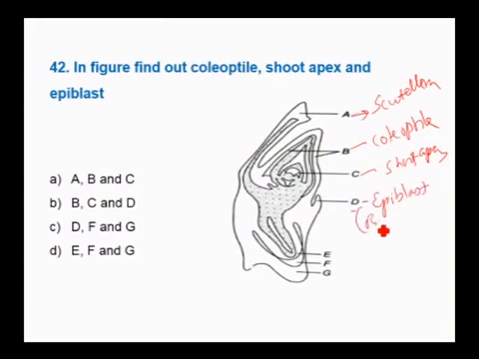Epiblast is nothing but a rudimentary cotyledon, which is not grown. Then here we have the coleorhiza and other parts. Here we have to concentrate on the coleoptile. B is the coleoptile, shoot apex C, and epiblast D. So BCD is the answer. Look into these options also.